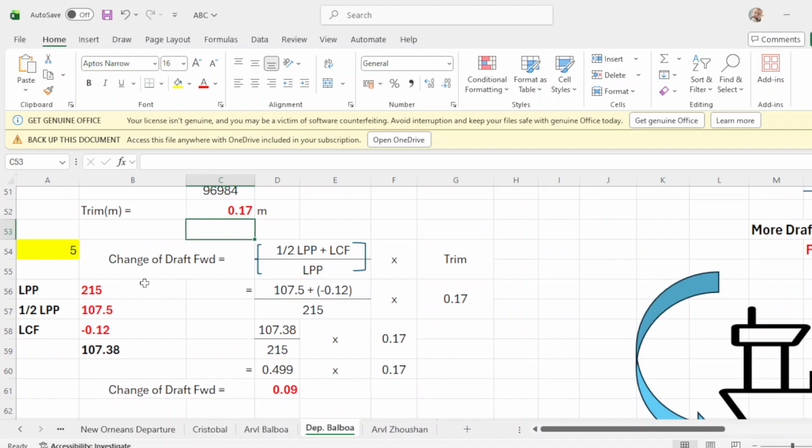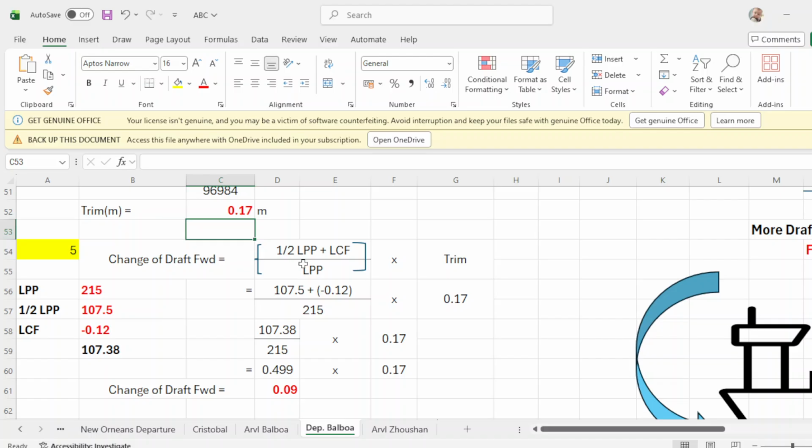Number 5 is to get the change of drag forward. The formula is 1/2 LPP plus LCF over LPP times trim. The ship's LPP is 215. 1/2 of LPP is 107.5. Okay.